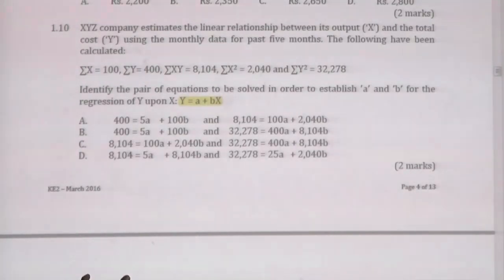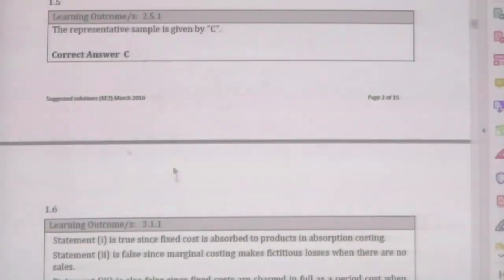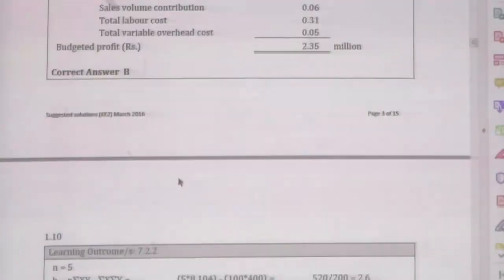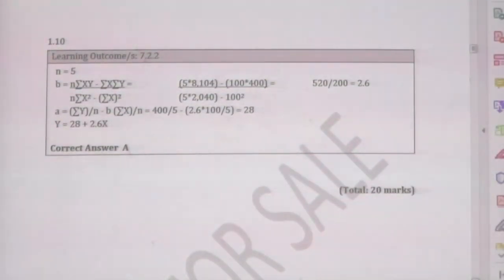Now, the problem is, what is the correct one to establish A and B, right? Let us see here, this is the answer given using the two formulas. This is the formula for B as I told you, this is the formula for A as I told you. Now, see here how they have introduced figures, right?